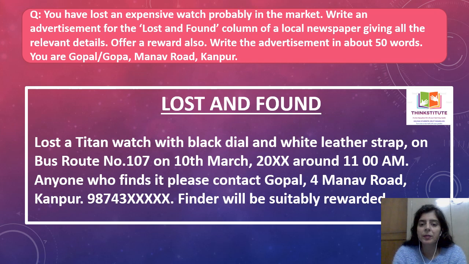So this is coming under lost and found. Lost a Titan watch with black dial and white leather strap on bus route number 107 on 10th March 20-something around 11 am. Anyone who finds it, please contact Gopal, 4 Manav Road, Kanpur. Finder will be suitably rewarded.